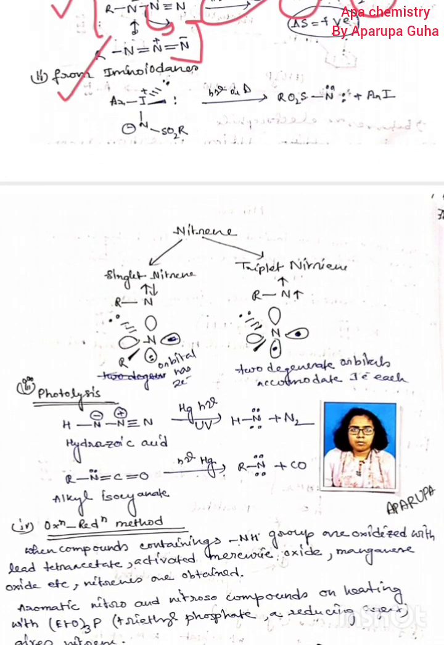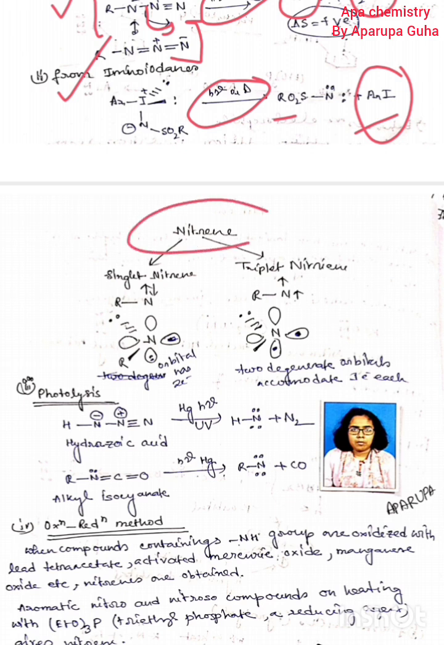Next one, from iminoiodanes. In that case also you have to provide heat or photo energy. आपको heat और photo energy देना है. In that case iodobenzene is produced, along with which a nitrene can be produced. Nitrenes are also basically of two types: singlet nitrene and triplet nitrene.